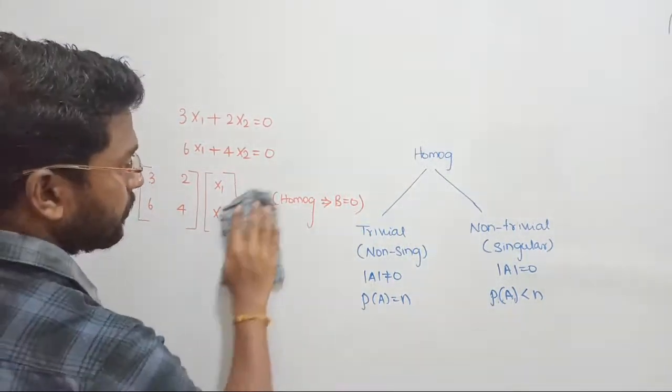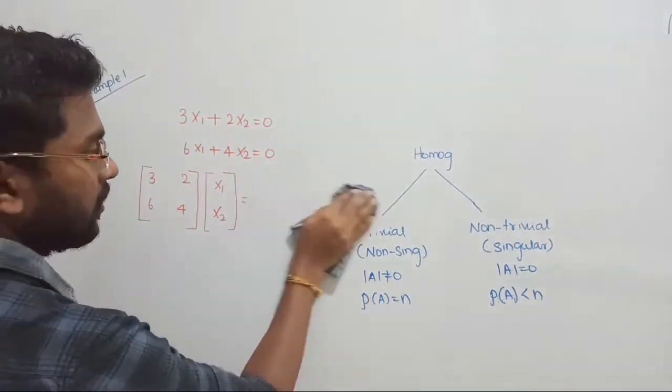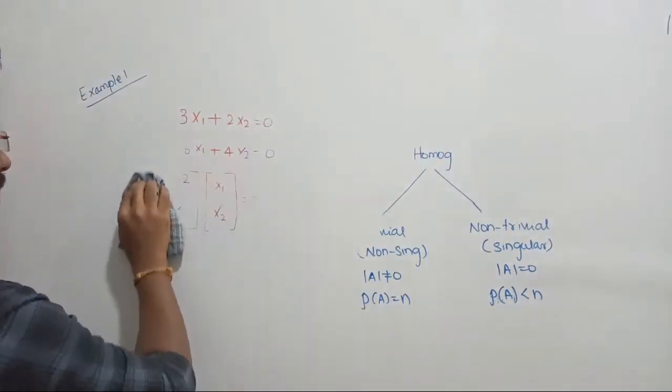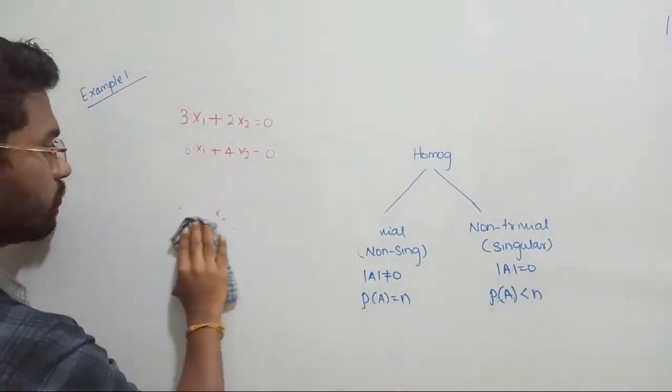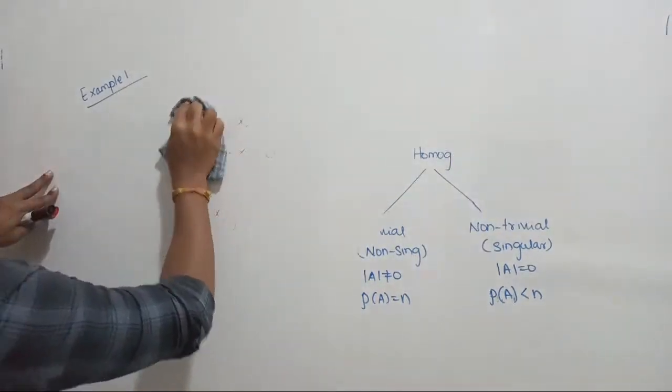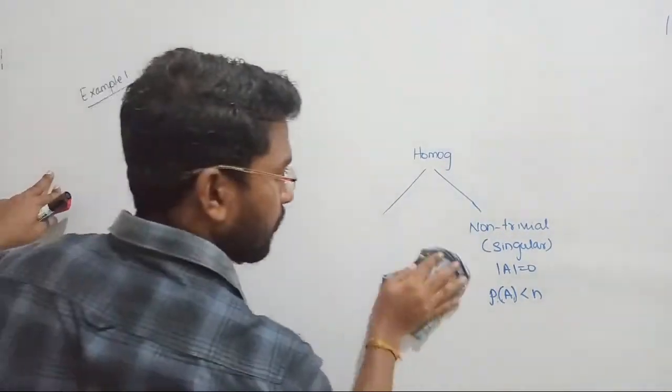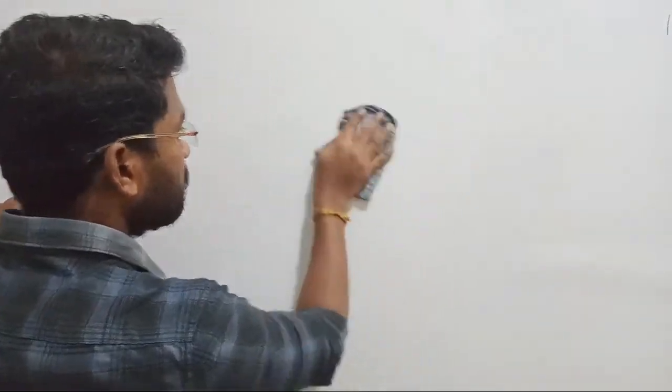Let me rub these things. Let us consider some other examples. Slowly you should try to keep your attention here. One second. Yeah. Fine.